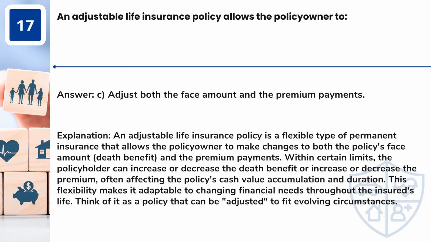Answer: C. Adjust both the face amount and the premium payments. An adjustable life insurance policy is a flexible type of permanent insurance that allows the policy owner to make changes to both the policy's face amount, or death benefit, and the premium payments. Within certain limits, the policyholder can increase or decrease the death benefit or increase or decrease the premium, often affecting the policy's cash value accumulation and duration.